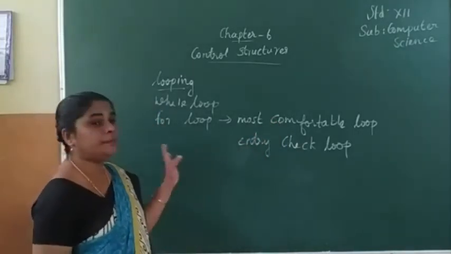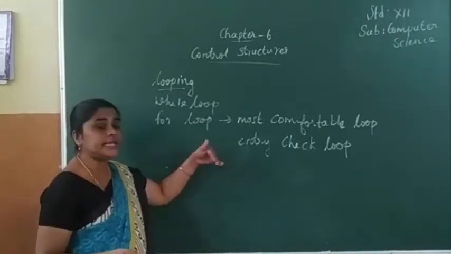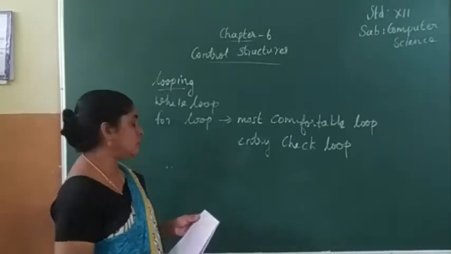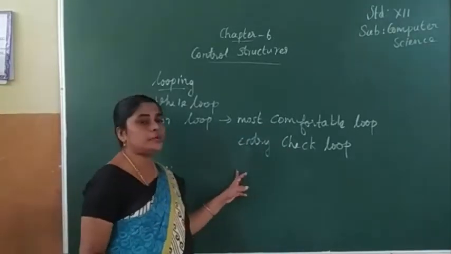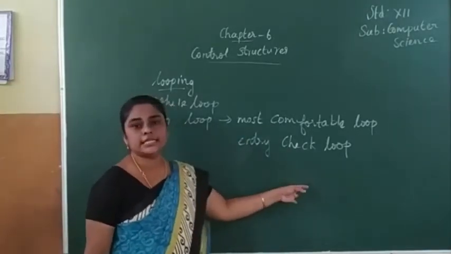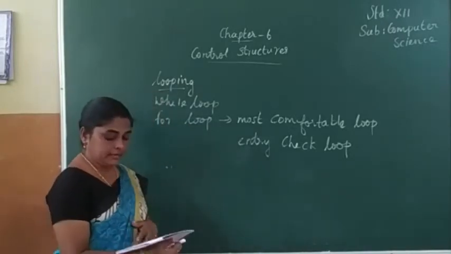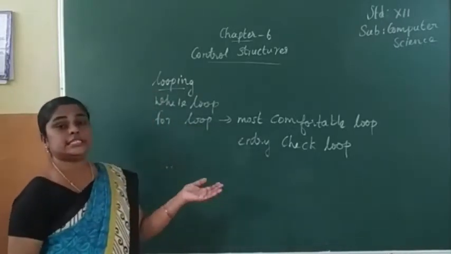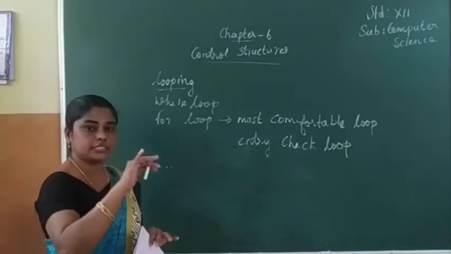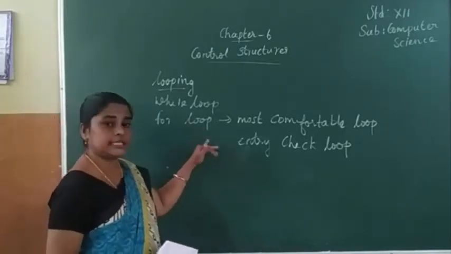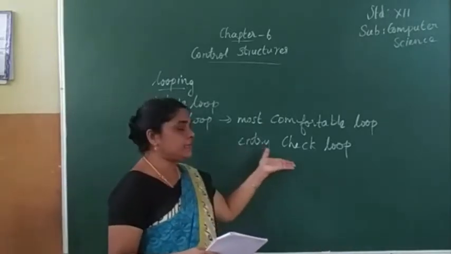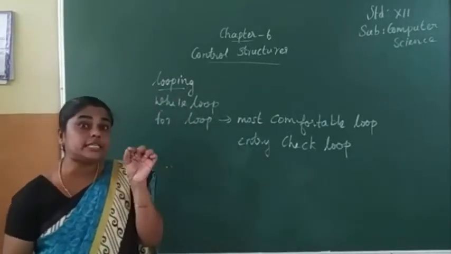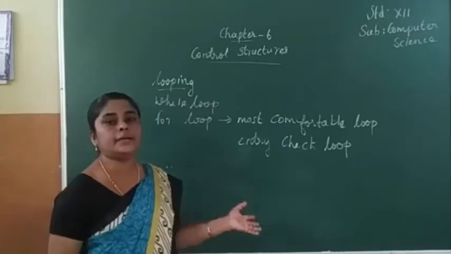Otherwise, it will go to the next set of statements. So for loop is the most comfortable loop, also known as entry check loop, where the condition is checked at the beginning.